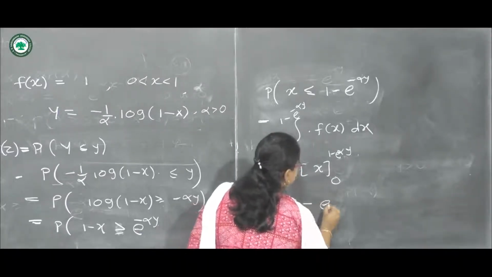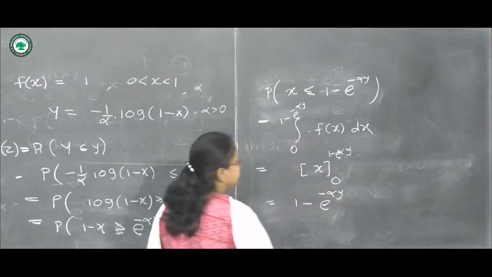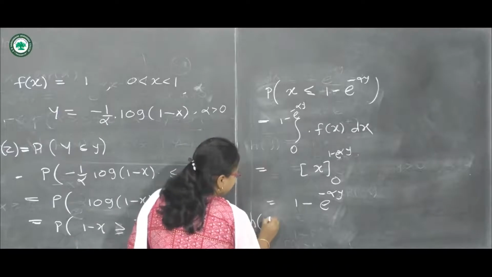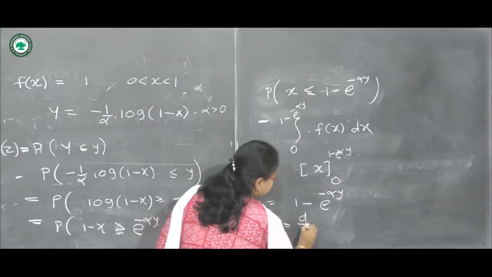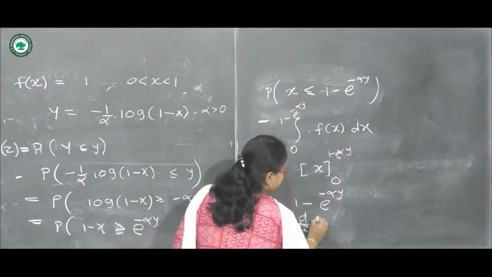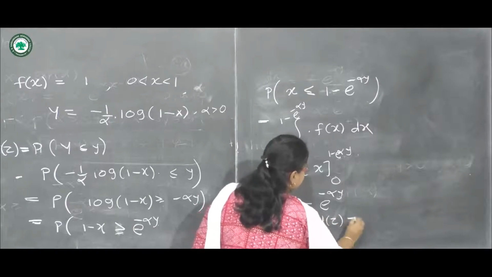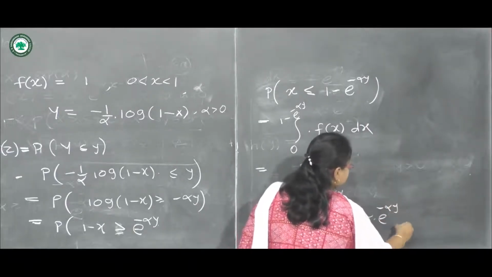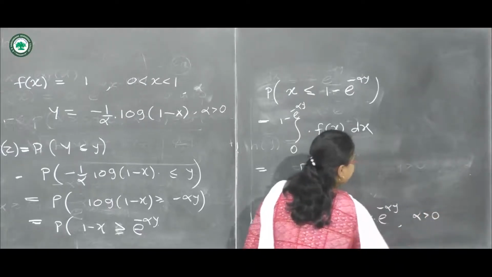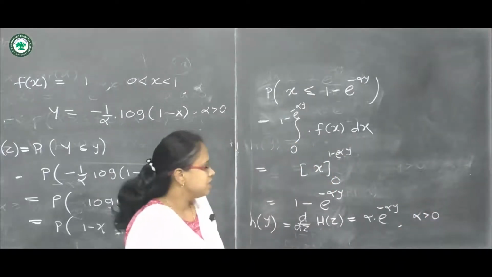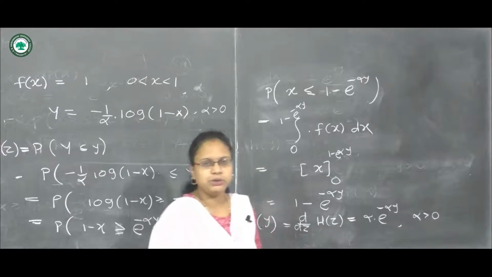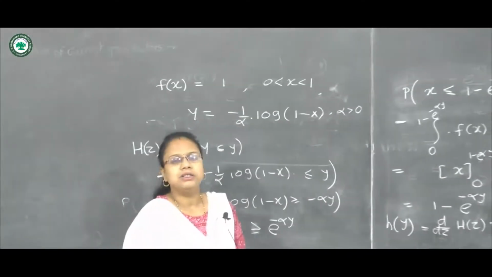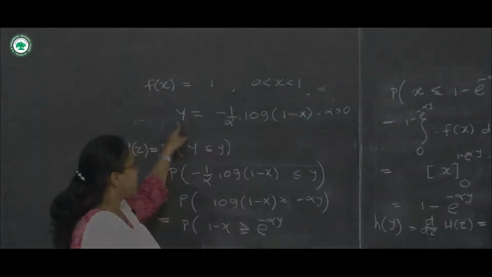1 minus e raised to minus alpha y. And to get the PDF from this, we simply take the derivative of h of z, so d dz of h of z, which will be alpha into e raised to minus alpha y, and alpha is positive, y is greater than 0, or y lies between 0 to infinity. So by using both the methods, we can obtain the PDF of this y.